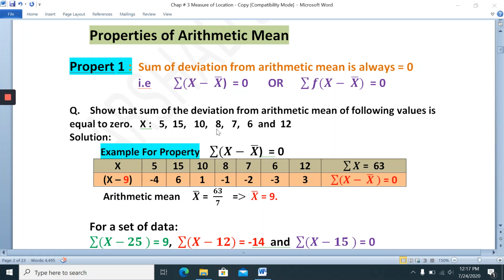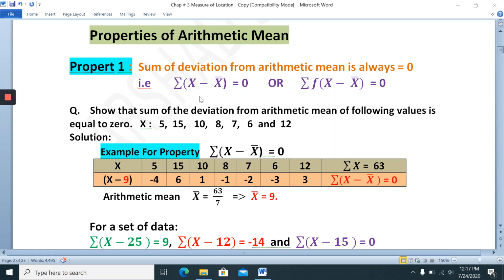So let's assume x is equal to these numbers. Now I will prove that the sum of x minus x bar is equal to 0. First I prove this property because in this question only individual numbers are given, and there is no frequency mentioned.